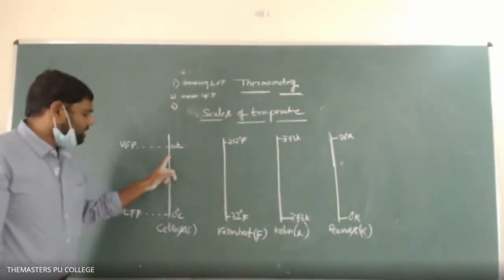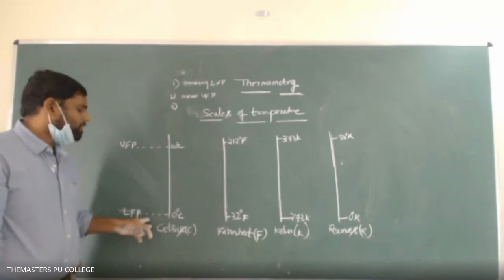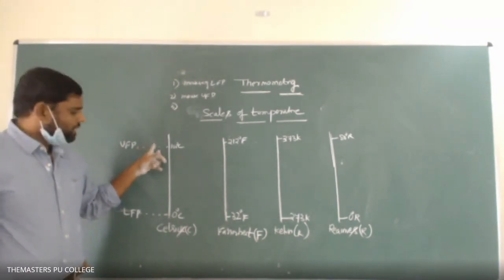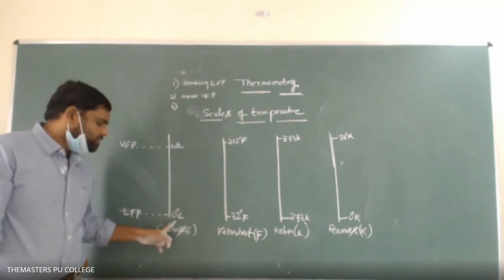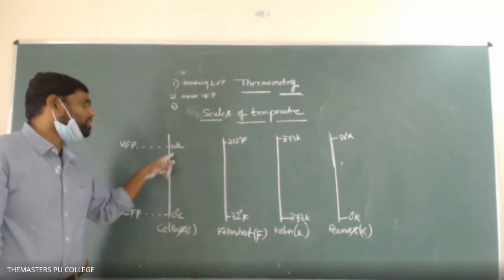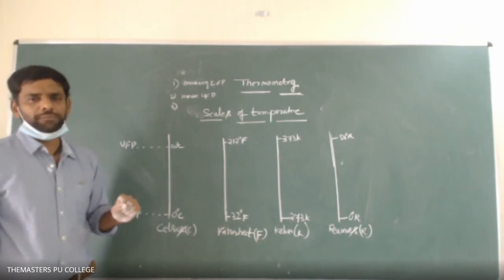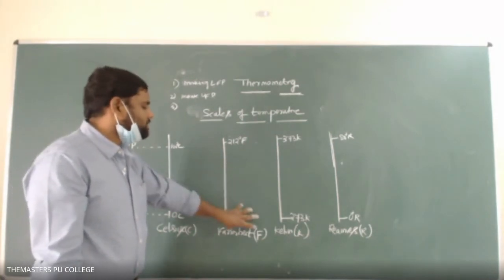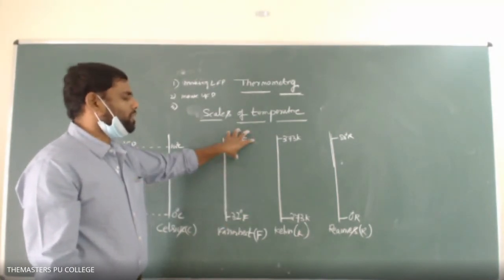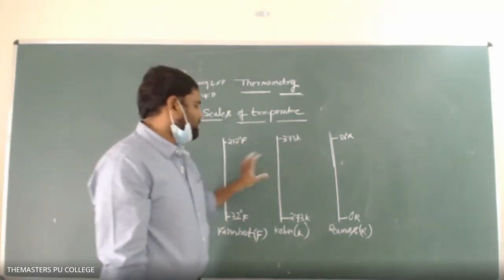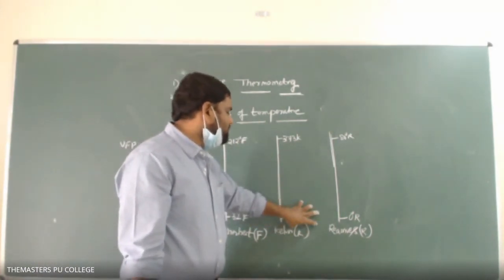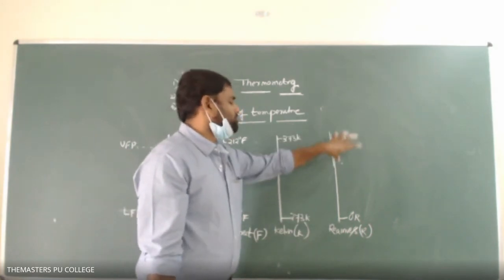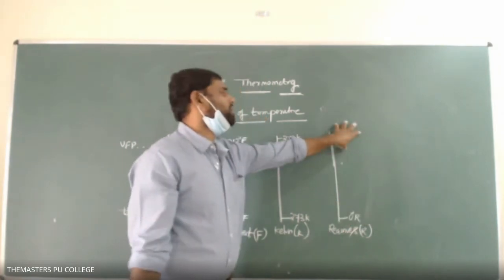According to the Celsius scale, the lower fixing point means the melting point of ice, and the upper fixing point means the boiling point of water. According to the Celsius scale, the ice will start melting at 0 degrees centigrade and water will start boiling at 100 degrees centigrade. The same happens in the Fahrenheit scale at 32 degrees and 212 degrees Fahrenheit. The same happens according to the Kelvin scale at 273 Kelvin and 373 Kelvin. According to the Reaumur scale, the same happens at 0 degrees Reaumur and 80 degrees Reaumur.